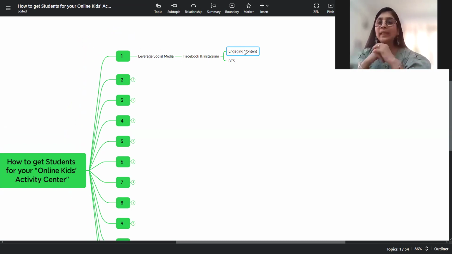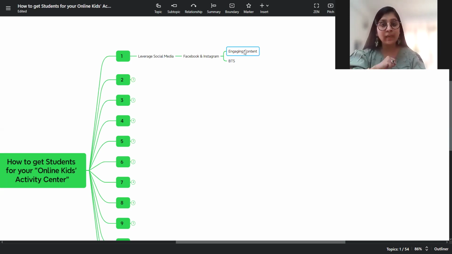Now, how can you engage your audience? You can ask them to comment as to what were their key takeaways. You can also ask them to drop in a comment with regards to some link if you have. So let's say you are hosting a webinar and you want your audience to register for the webinar. So how can you engage them? You can ask them to drop in a specific keyword. I mean, you can tell them to drop in this word as a comment to receive the link to register for the webinar.